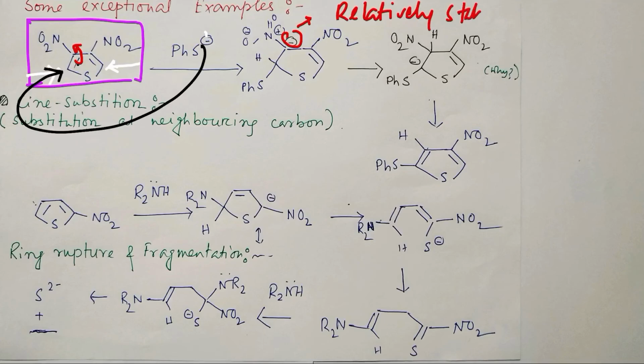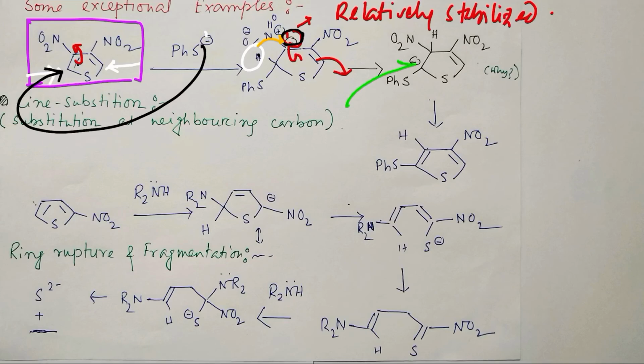So it is relatively stabilized. I agree there are some other canonical forms, it can come here, it can go, all possible, but I am not going into the details. Now, it is true that this negative charge is stabilized, but some exchange of negative charge is also possible. How? This proton could be shifted from here to here. Why and how? First of all, this shift is okay, fine. And why does it happen? Because see, the position, what do I mean?